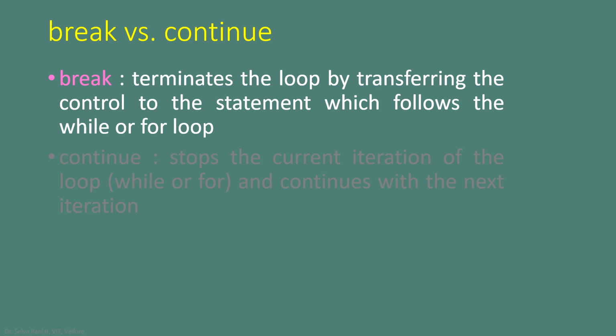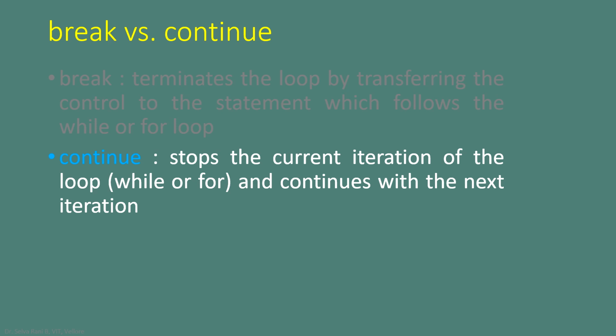So what's the difference between break and continue? Break terminates the loop by transferring the control to the statement which follows the while or for loop. So it is not going to continue the loop. Once it encounters the break statement inside either a while or for loop, the interpreter transfers the control immediately outside of the loop.